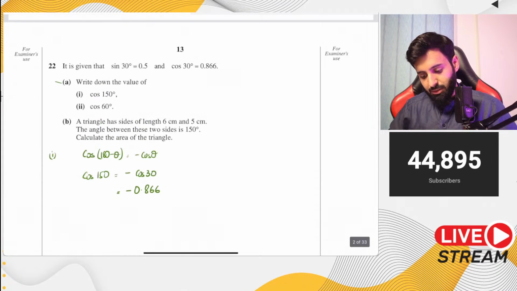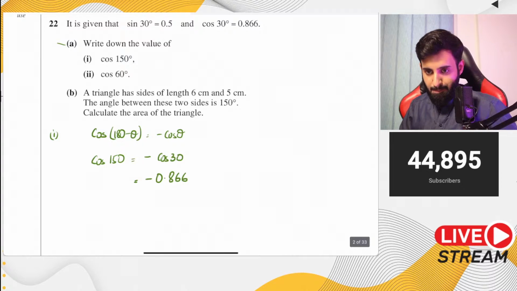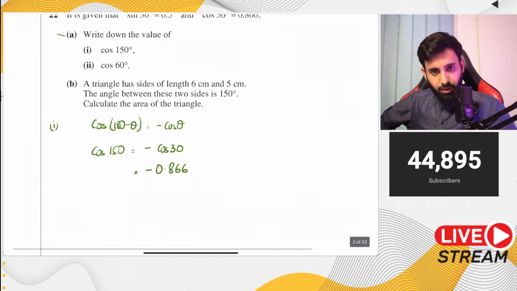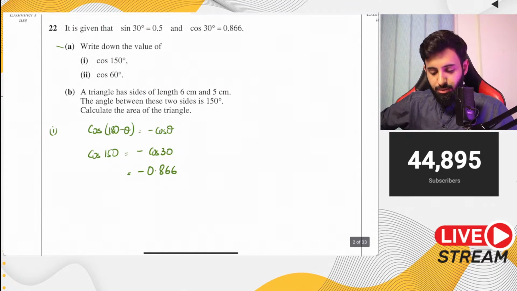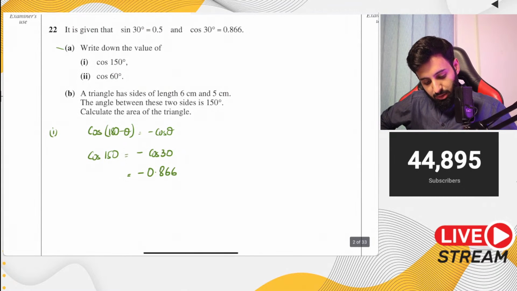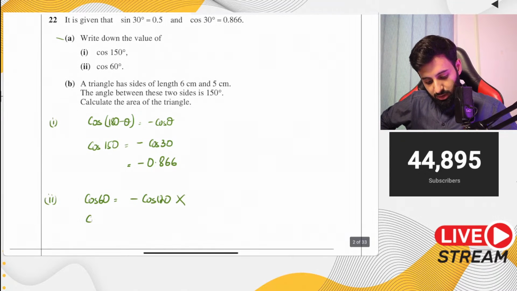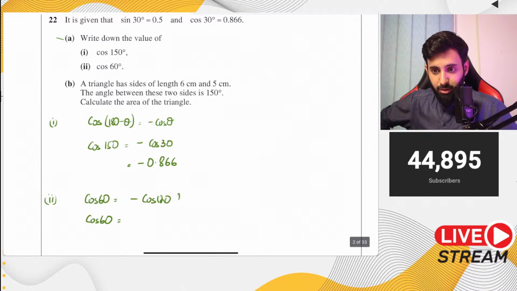Then it says cos 60. What's the value of cos 60 going to be? How will we find out the value for cos 60? Let's say cos 60 is equal to minus cos 120, but the thing is we don't have cos 120. What do we do then? Actually, let me not put a cross there. You might think that's wrong. It's not wrong, but we don't know what cos 120 is.